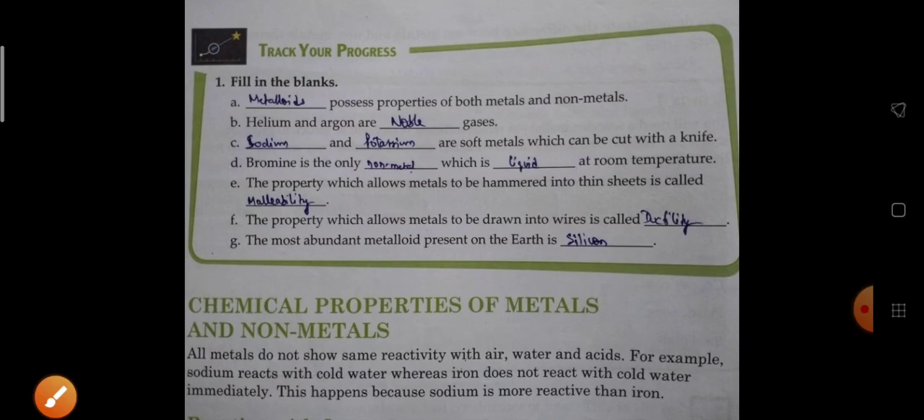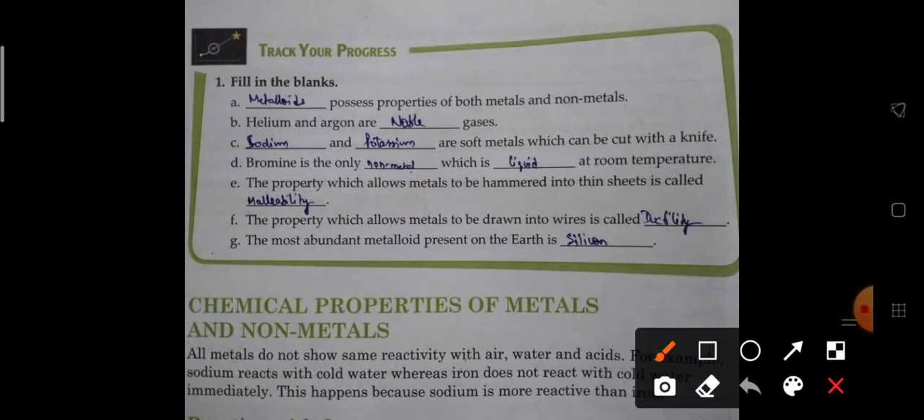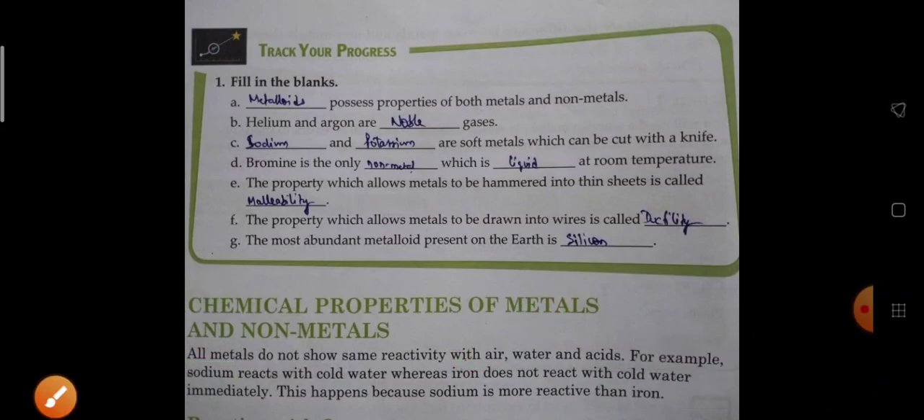So today we start with the topic, that is, chemical properties of metals and non-metals. In the chemical properties of metals and non-metals, we discuss their reactivity, means how they react with air, water and acid. Today in this video we discuss how they react with air and water. So let's start.